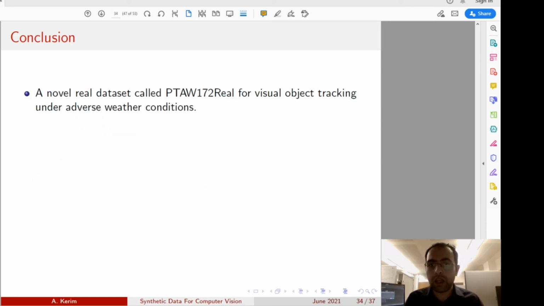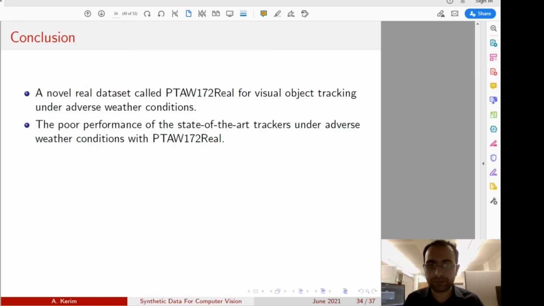Now, in the second part of the research, a novel real dataset called PTAU172 Real for visual object tracking under adverse weather condition was presented and annotated by us. Now, the poor performance of the state-of-the-art trackers under adverse weather condition on the real dataset that we collected was shown.